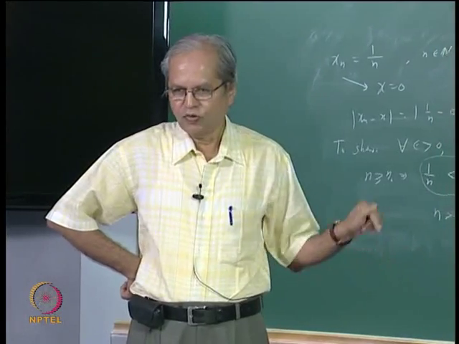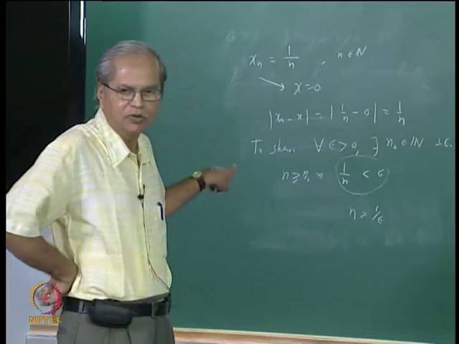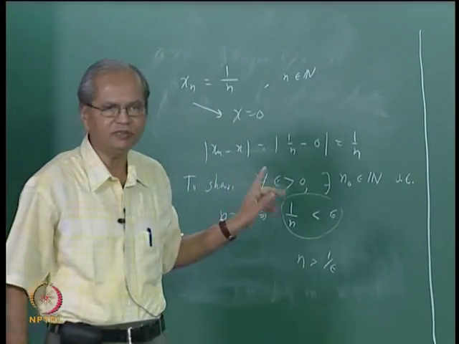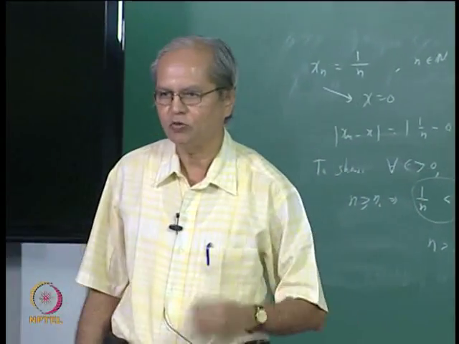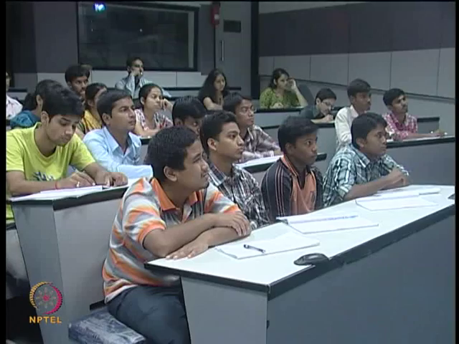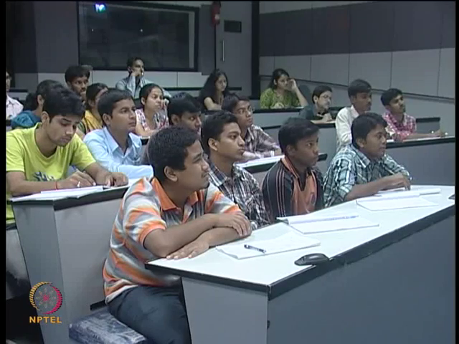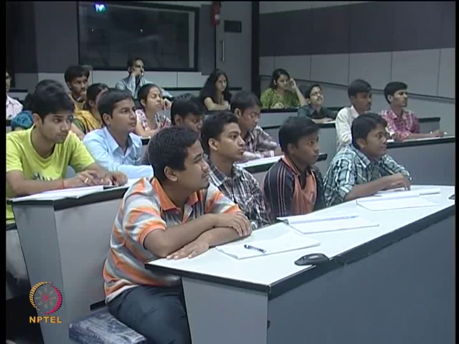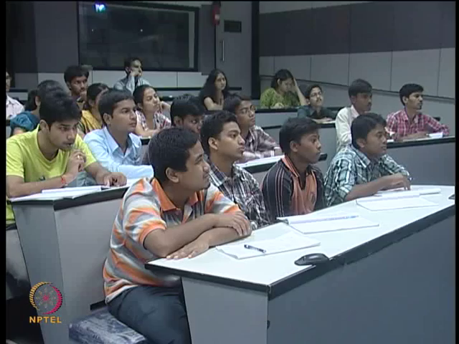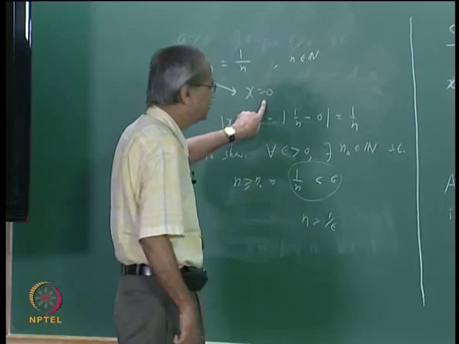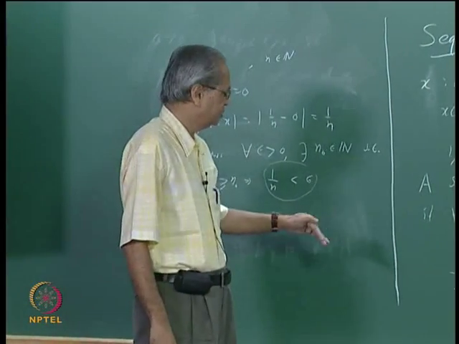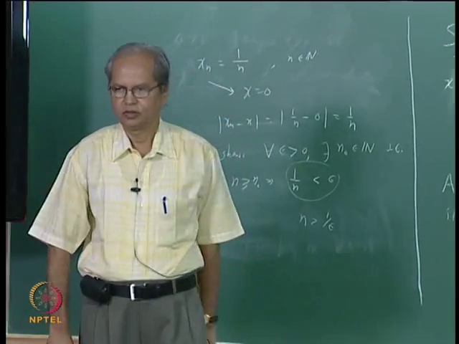Why I went through so many details of this particular example is that, to show that 1 by n converges to 0, something which you have thought to be very obvious all these days, the proof involves the idea that n is not bounded above, and that involves the LUB axiom. If you remember, in order to show that n is not bounded above, we used the LUB axiom. So showing that 1 by n tends to 0 basically involves the LUB axiom of the real number system. So that is about showing that a sequence is convergent.